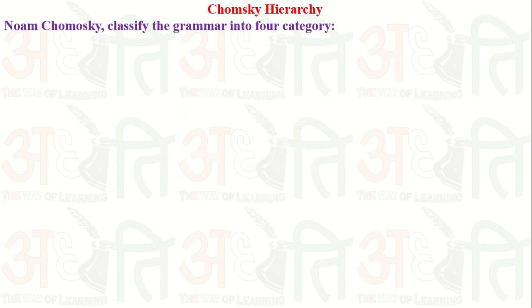So the Chomsky hierarchy is nothing but Chomsky classifying the grammar into four categories. According to the grammar, there is a specific language which is generated by that particular grammar, and there is a special machine which simply says whether a given string or language is present in the particular grammar or not. This machine simply accepts or rejects, and is known as a machine or automata.